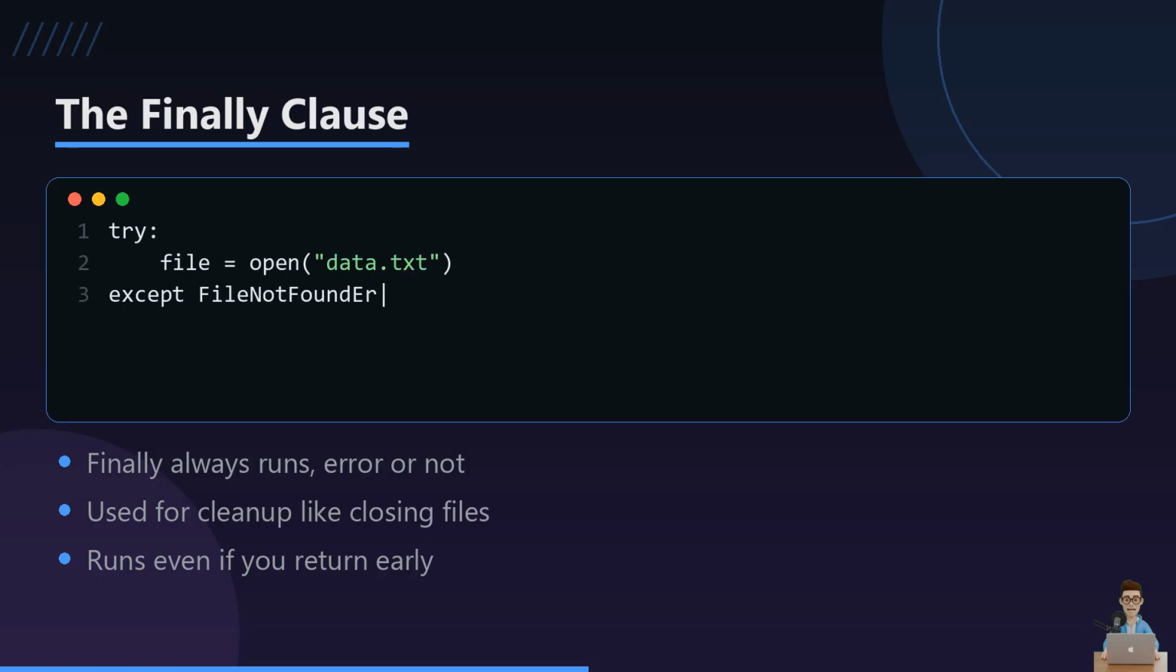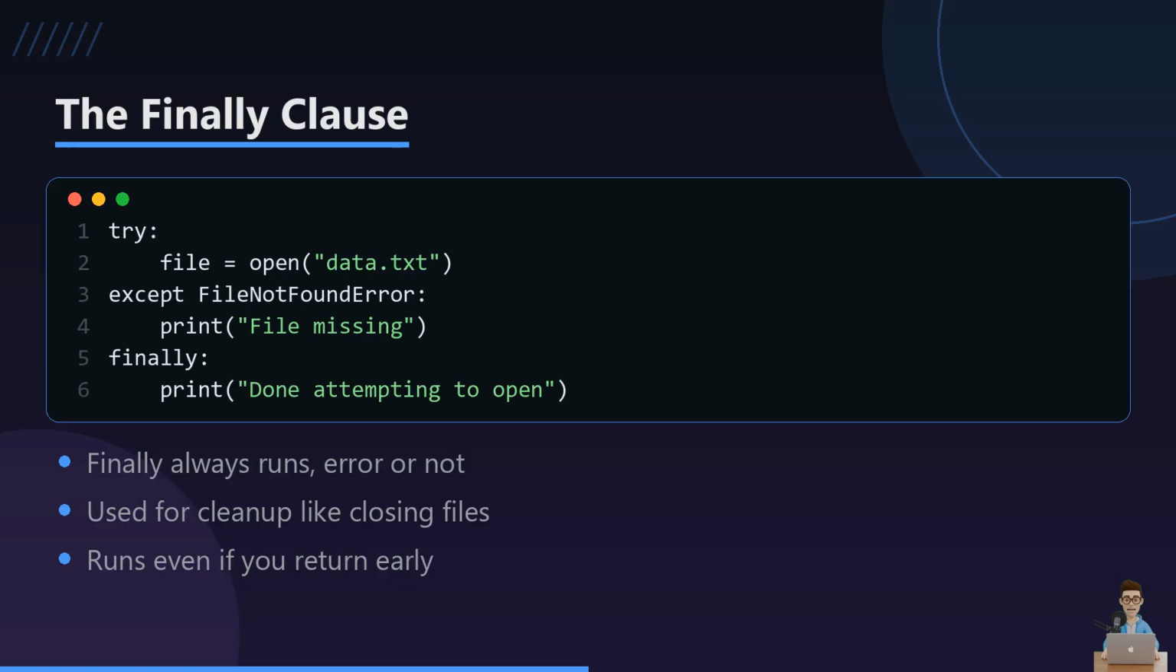Finally is the one block that always executes, no matter what happened above it. Whether the try succeeded, failed, or even if you returned out of a function early, finally still runs. This makes it perfect for cleanup work, like closing a file or releasing a connection. In short, finally is your guaranteed last step.